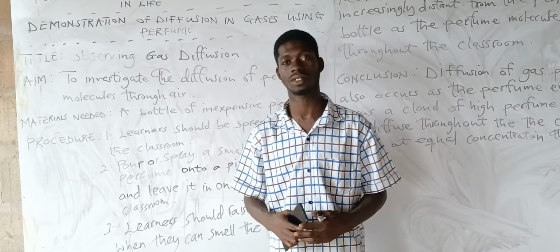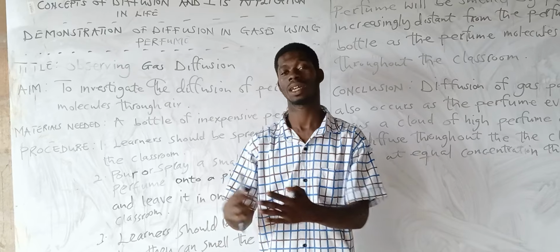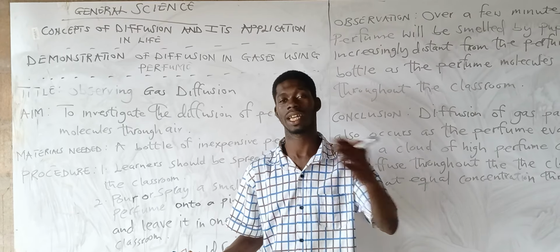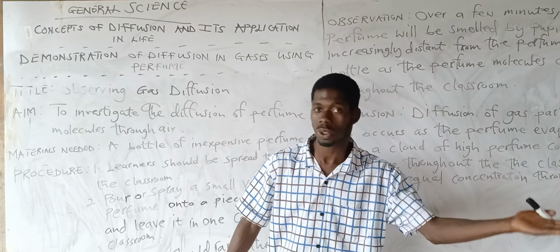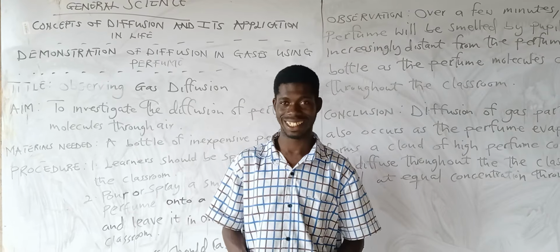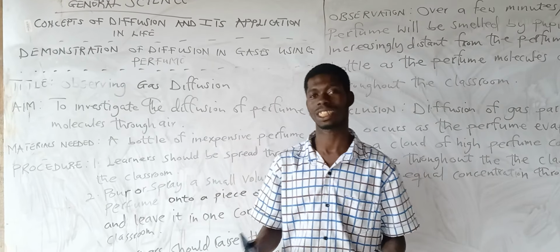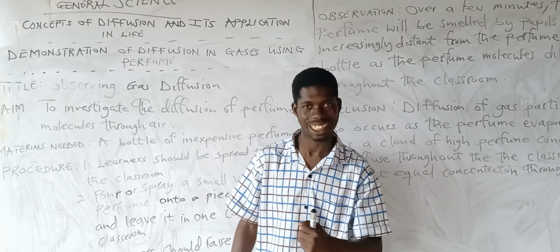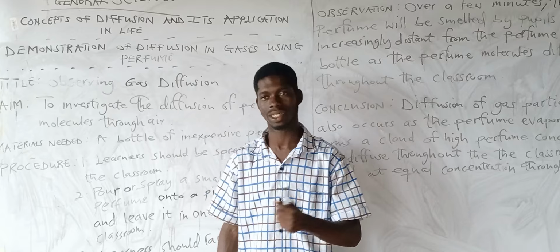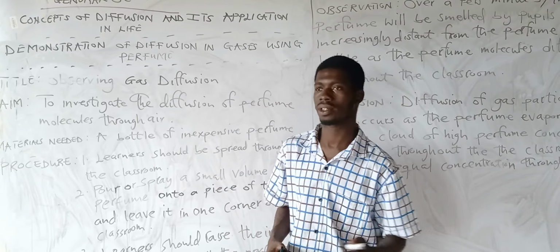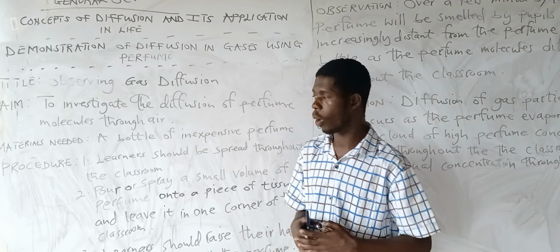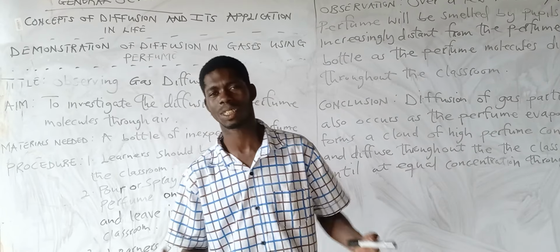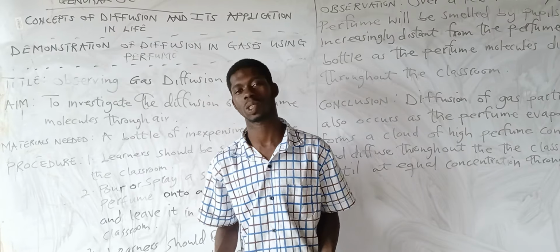If somebody passes bad air at one place and after a few minutes it gets to the other end, it's gas diffusion as well, right? So we are using perfume for this experiment, and our title is observing gas diffusion. You cannot use your eye to see it.